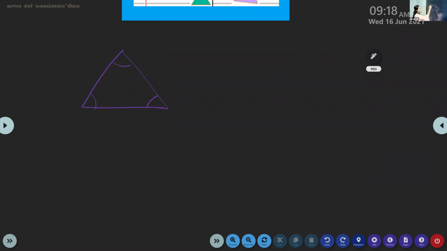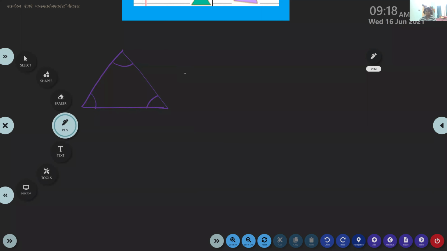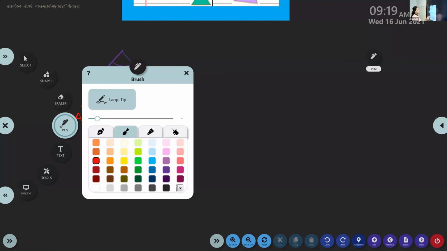See, children, these are interior angles. Interior angles means inside. What do you mean by interior? Inside. One angle is this. Can you see? I'm shading now. This is one angle. Angle means this width, right? So I shaded that so that you can understand. And that is angle A. Okay, children? Clear? Did you understand?